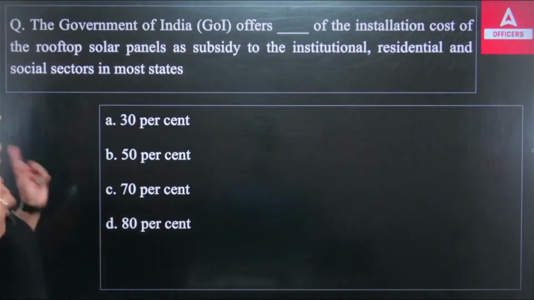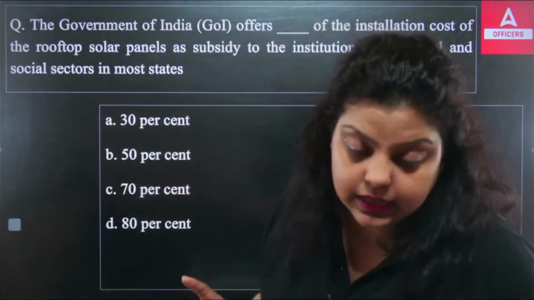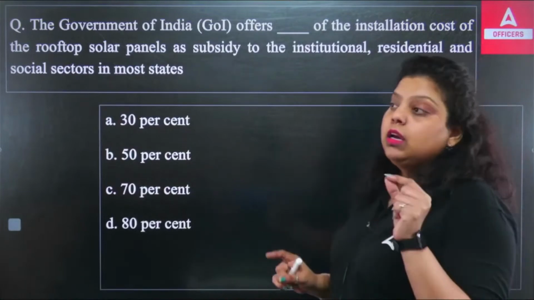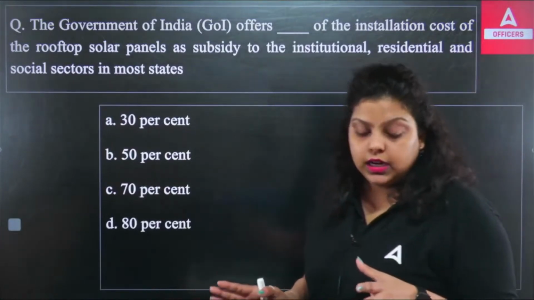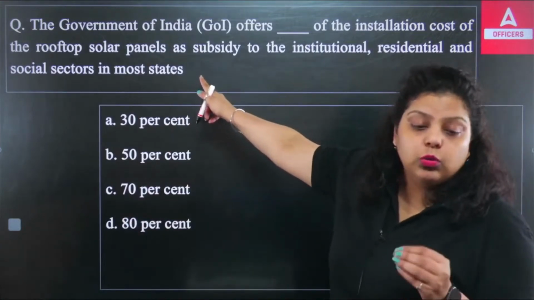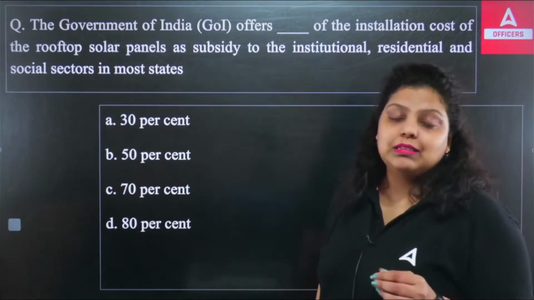Do remember, rooftop solar panels are also included in the PSL, the priority sector lending. Under priority sector lending, renewable energy is there. Under renewable energy, the loan will be given to solar power plants. The loan will be given here. And when we talk about rooftop solar panels, what is it?